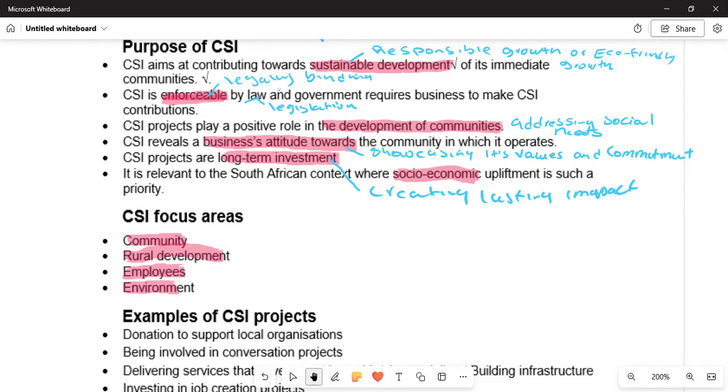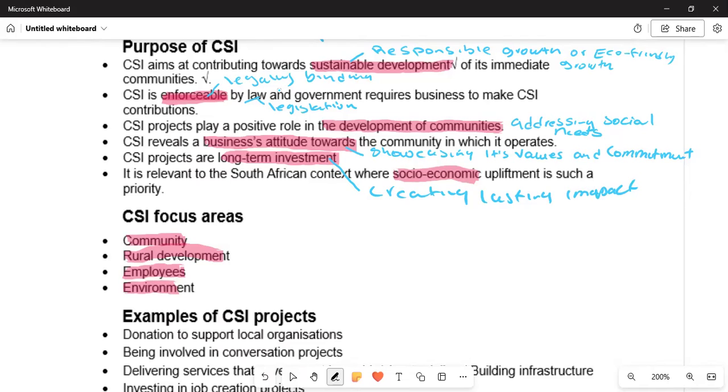Now we come to where it says it is relevant to the South African context where socio-economic upliftment is such a priority. So that's what it means: it is going to try to address challenges and promote social upliftment.